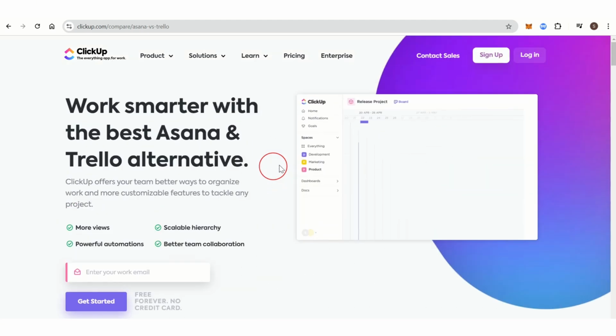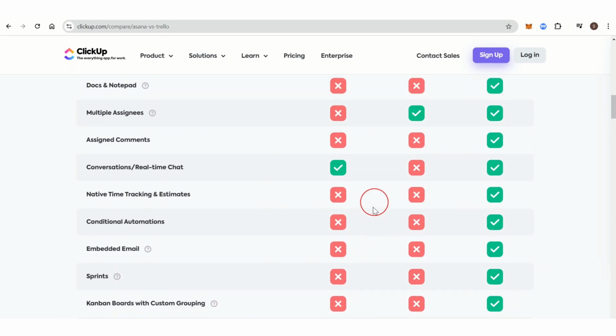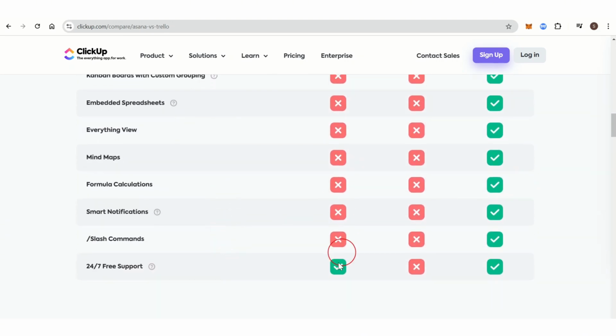ClickUp is a more all-in-one solution compared to Trello and Asana, offering time tracking, document management, and reporting in one platform. You can create unique workflows tailored to your needs, making it a good option for teams with complex processes.